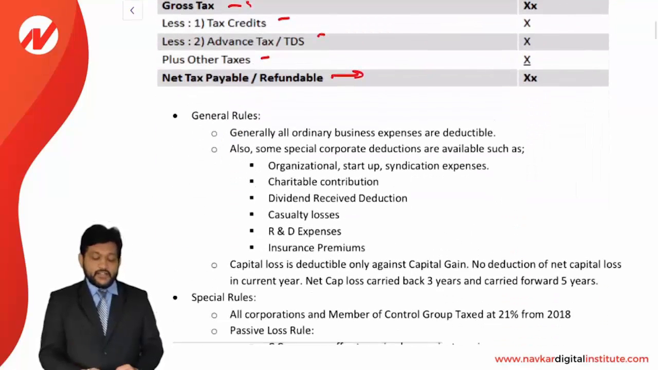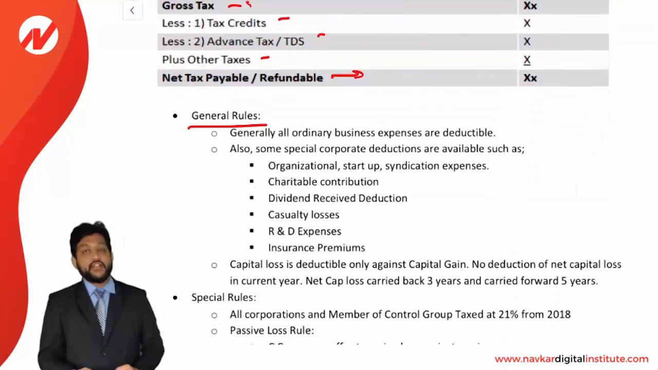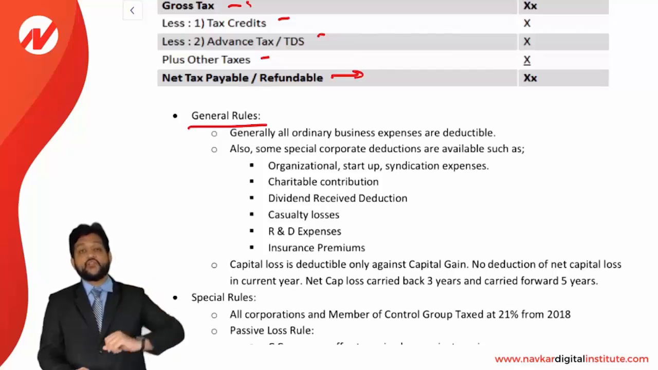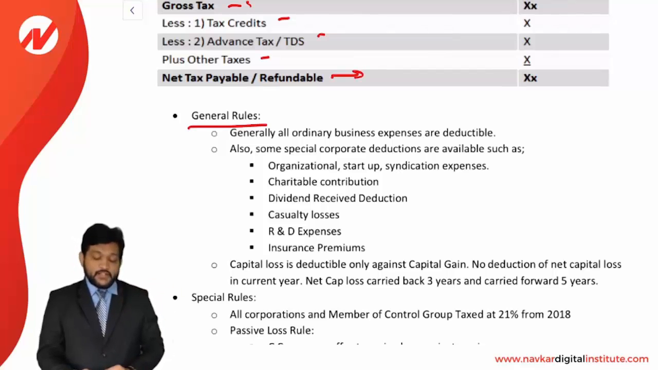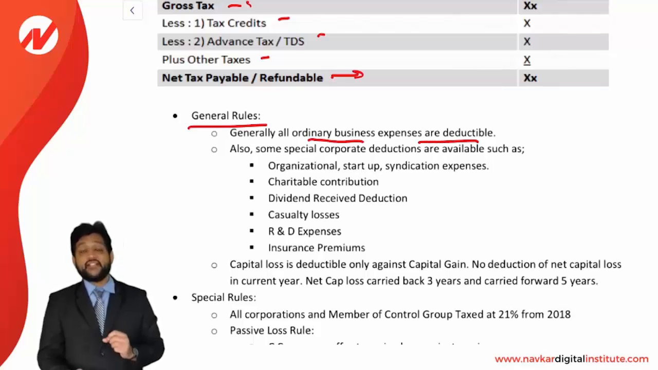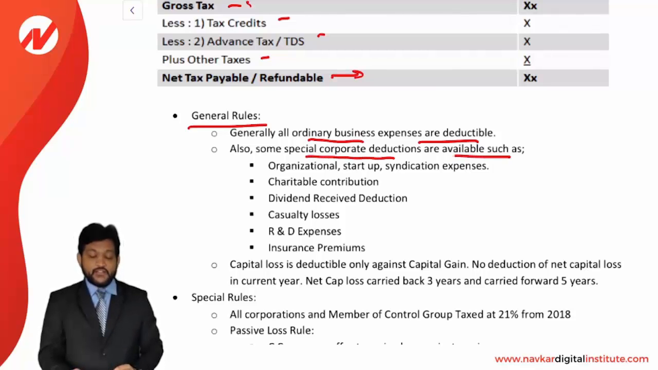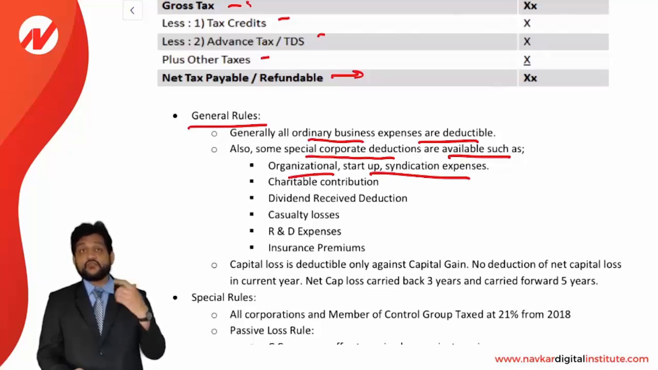Okay, let's see some general rules for income purposes or taxability purpose for the corporation. Generally, all the ordinary business expenses are deductible. All business expenses relating to business ordinary expenses will be deductible. Also, some special corporate deductions are available, like organization, startup, and syndication expense. We are going to discuss all this in detail in the later section.